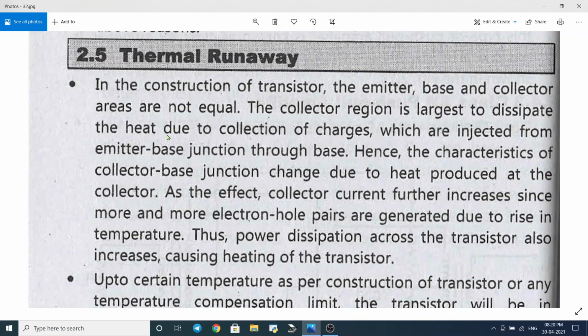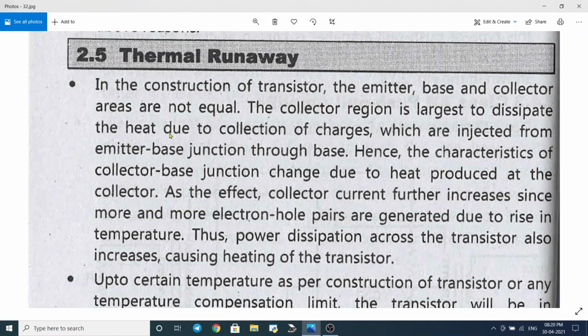So when the temperature of the transistor increases due to heat generated at the junction, the current flowing through that transistor also increases due to increase in temperature.